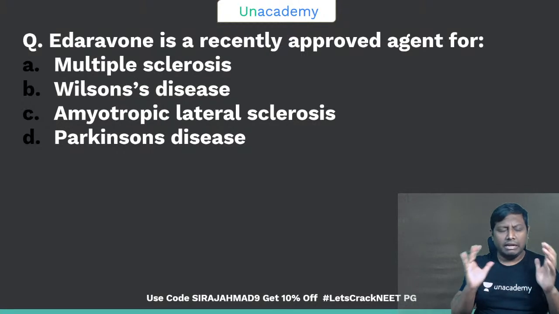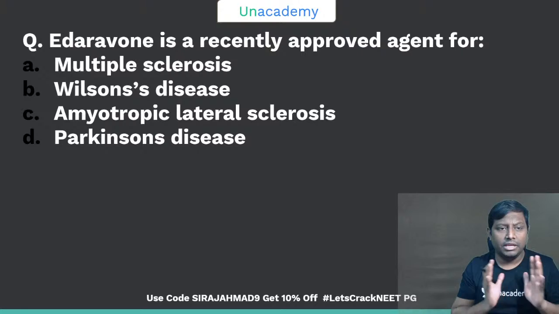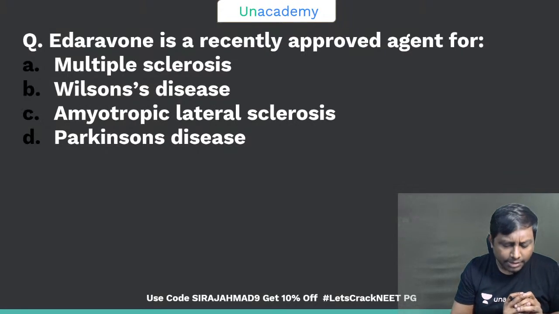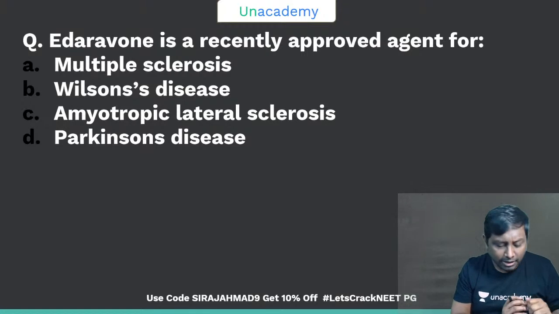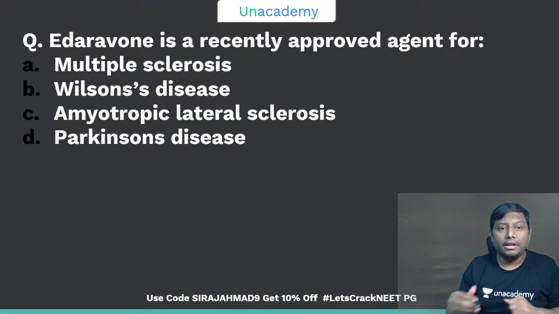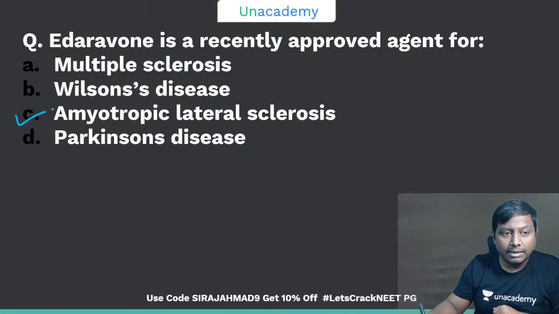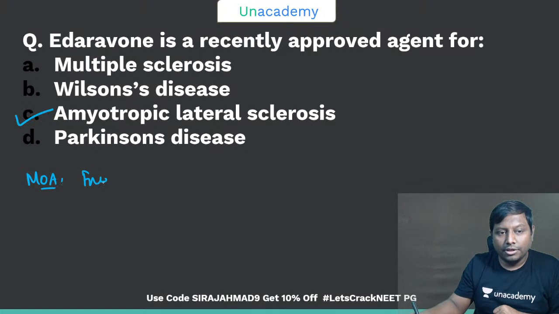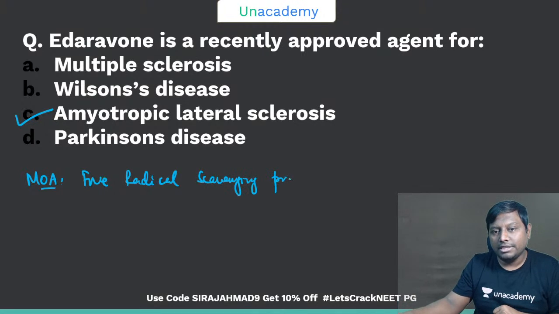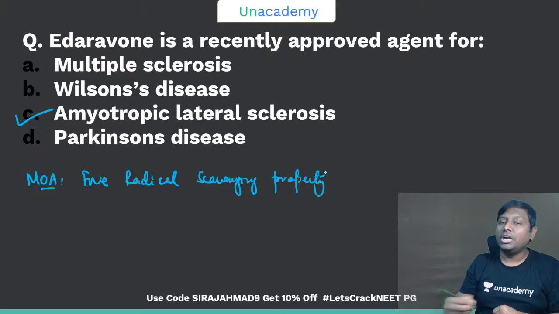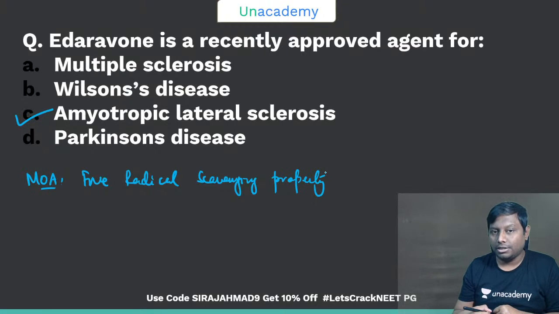सब लोग try करिए, and definite questions will be there if ever they are thinking about asking on newer drugs. Okay, तो ALS के लिए है. All of you have got this. Very good, excellent. So Edaravone is one of the drugs that is approved for amyotrophic lateral sclerosis. It has free radical scavenging property. Because of this property, it will slow down the progression of this neurodegenerative condition, amyotrophic lateral sclerosis.